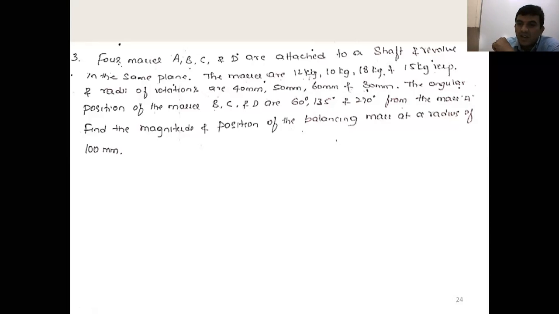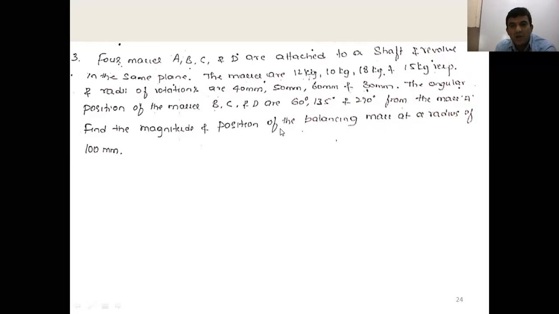But here, with respect to mass A itself, theta A is equal to 0, and theta B, theta C, theta D are given directly with respect to the horizontal line. Find the magnitude and position of the balancing mass at a radius of 100 mm. Right? Now take this as the second assignment problem.